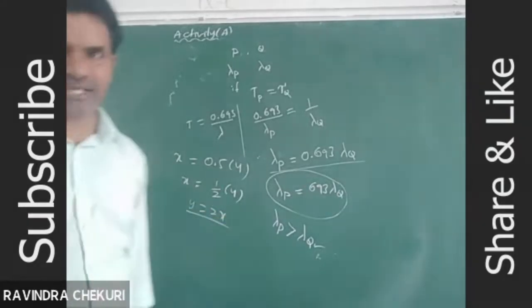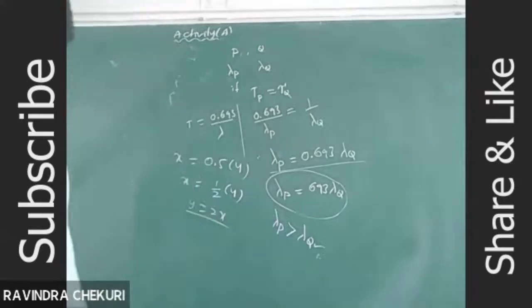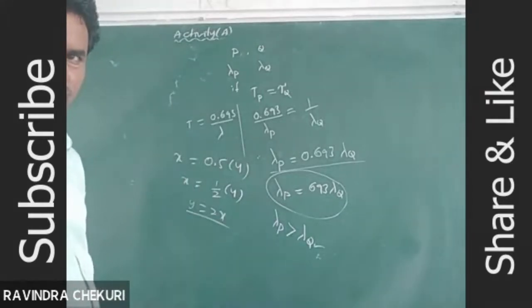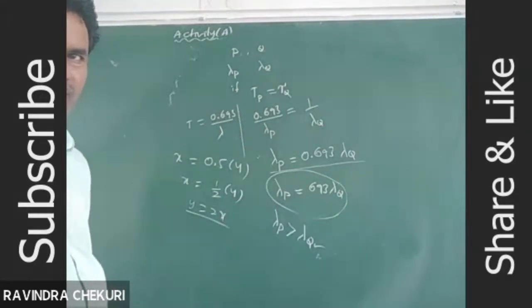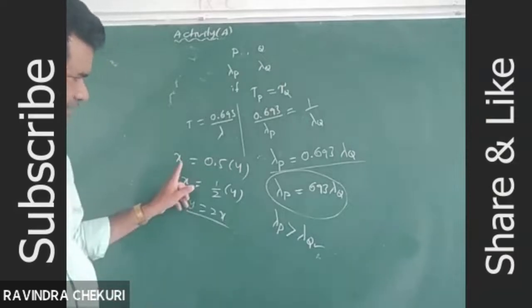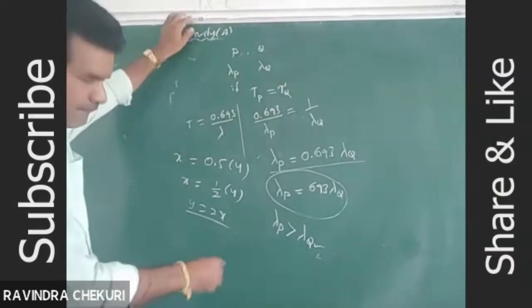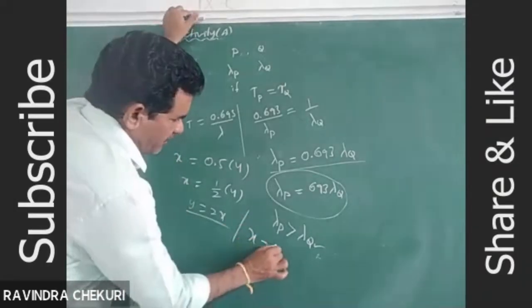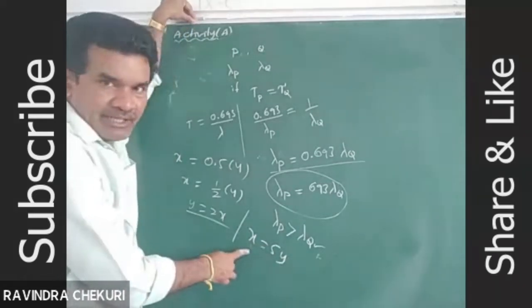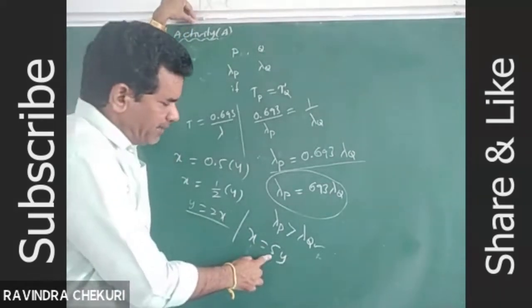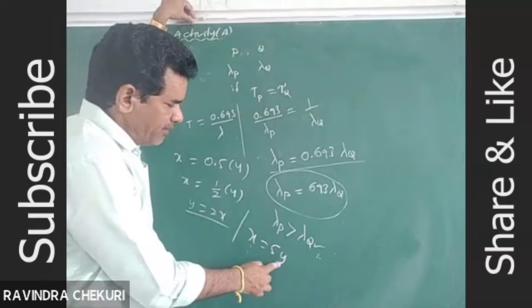Tell me which one is greater, P or Q? Some students are sending Q. But for x equal to 5y, to equate x and y, we have to multiply y with 5.